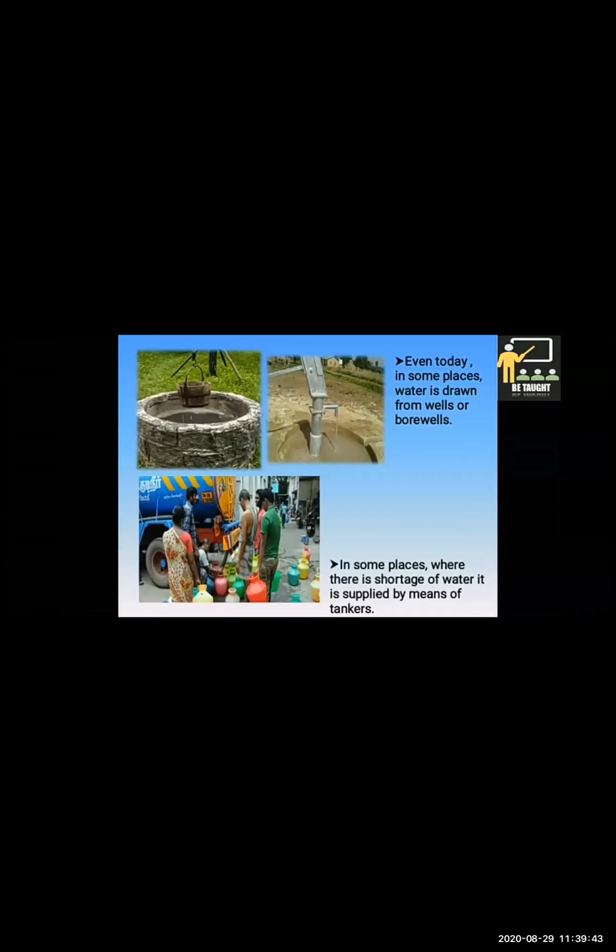We use water from the wells, bore wells, tankers, or from wherever we can. See that water is safe for drinking. Drinking water must always be boiled for at least 15 minutes so that the germs in it will die and water is safe for drinking.